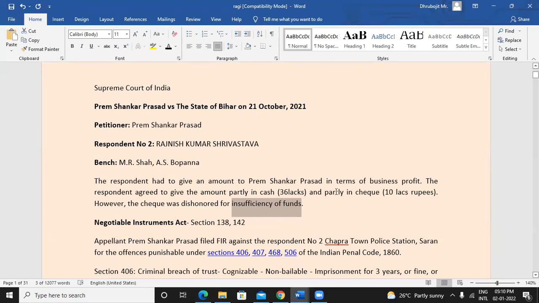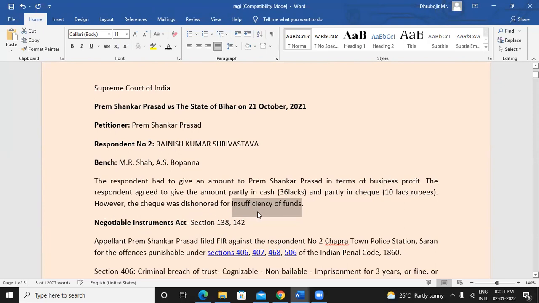So if a check for 10 lakhs rupees was given and he was too lazy to submit it in the bank and 3 months got over, and after that he submits it and the check is dishonored, in that case it is not a check bounce case under section 138.